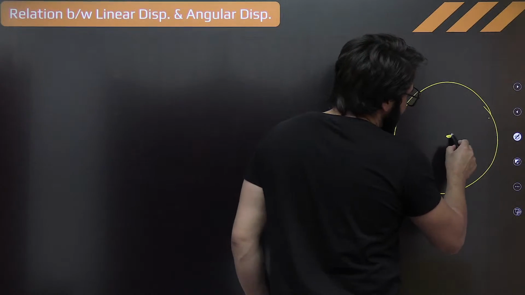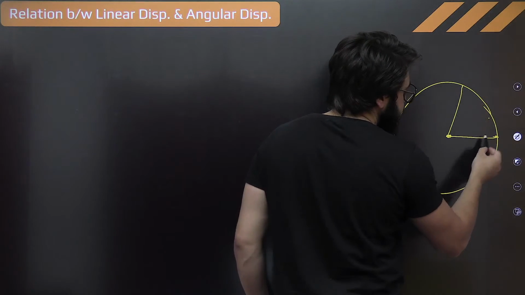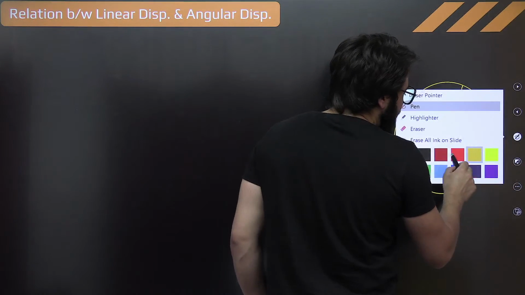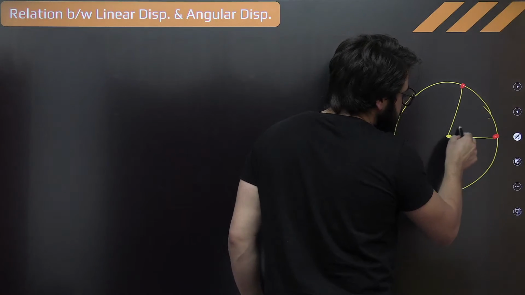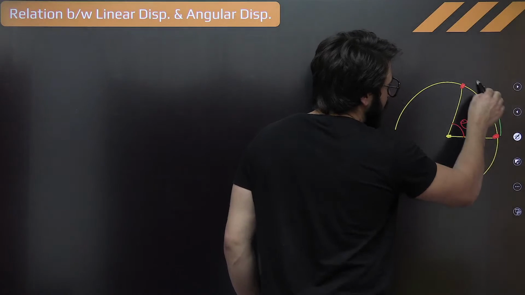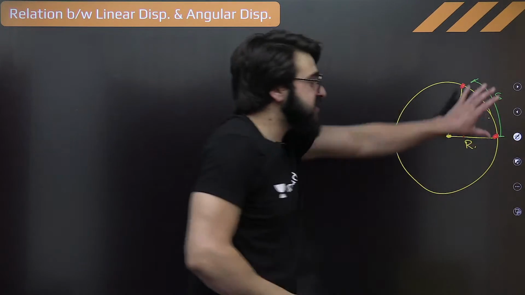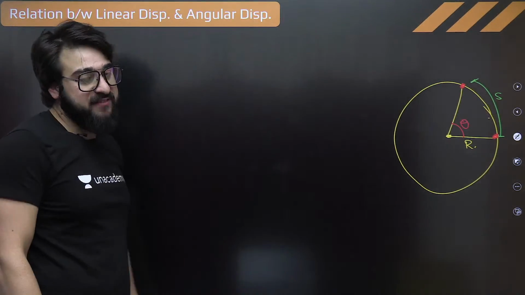So for example, this particle is moving from this point to this point, okay? This is the radius R, from this point to this point. So when the particle started moving from this point to this point, can I say it has moved an angle of theta, and it has moved a linear displacement of how much? I would say, for example, this S. Understand? From this point to this point. This linear displacement S is covered, and what is the relation between these two that we are supposed to find out exactly.